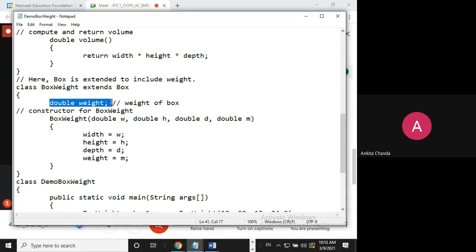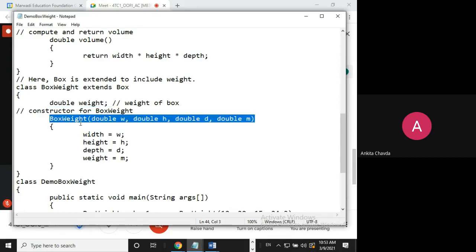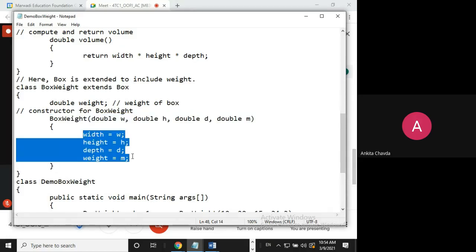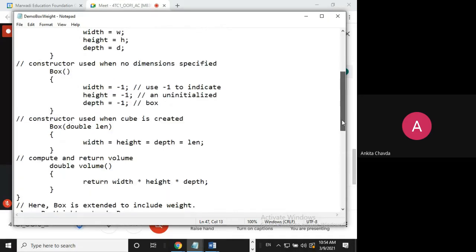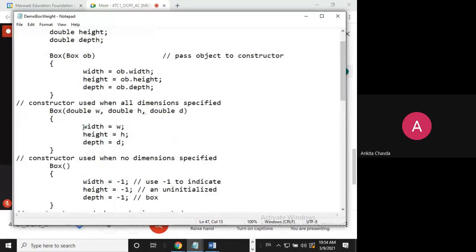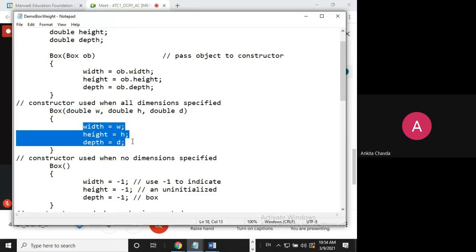So I need to set the value for these 4 variables. In BoxWeight I set the values for these 4. Further, in our very next lecture, we will use the super keyword, so I don't have to write these 3 lines again and again, because I have already written them in my superclass.